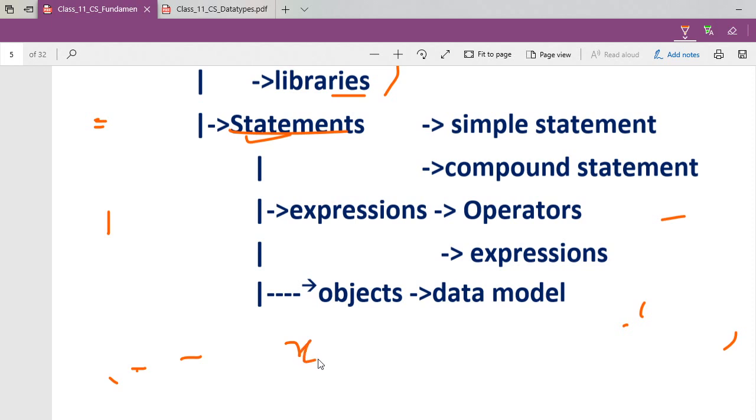Here I am writing x equal to 5, and I'm writing here x equal to 5. See, two statements I'm writing here. This you know in mathematics, that x is equal to 5. But in programming language, this equal to is not equal to. This is the assignment operator.